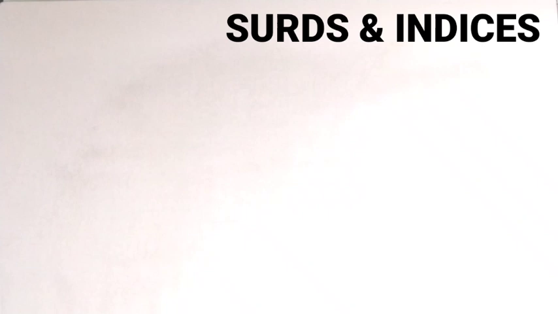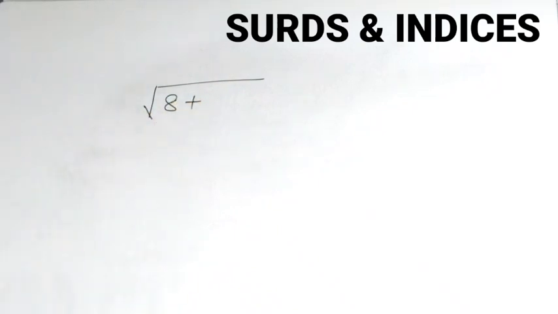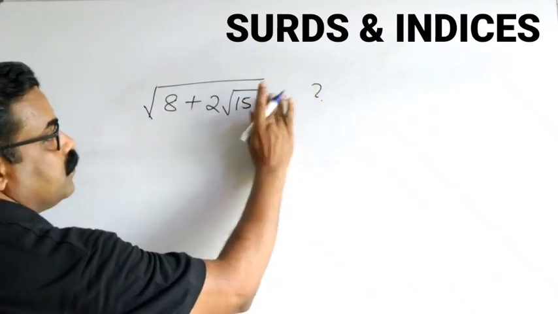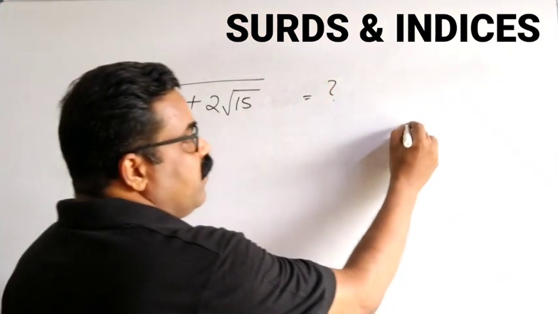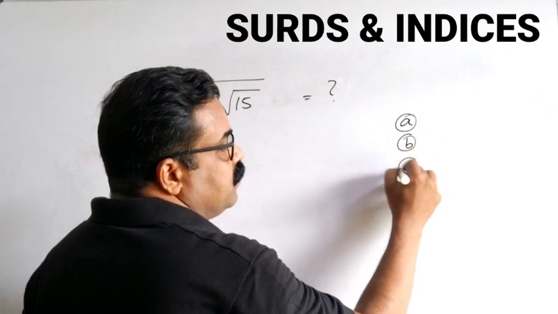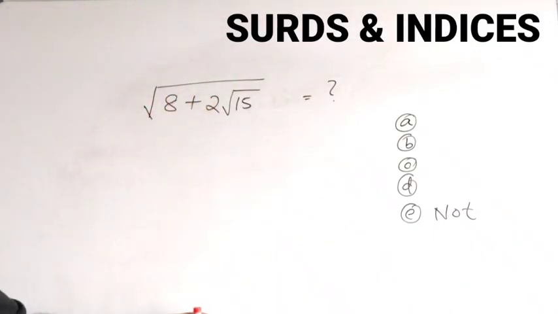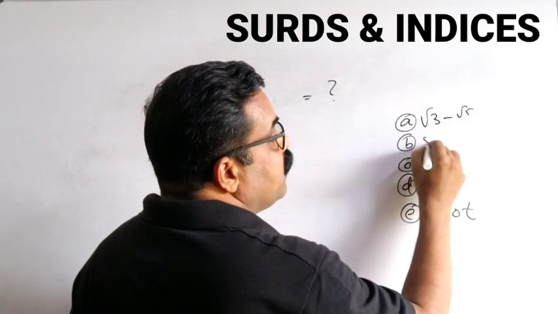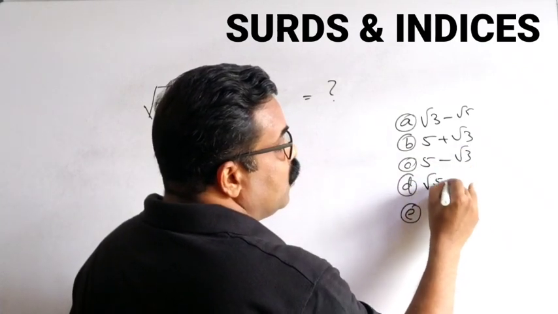So one more question like that. Root 8 plus 2 root 15 is equal to what? Now again 5 options are given. The fifth option is always none of these. And what are the options given? Root 3 minus root 5, 5 plus root 3, 5 minus root 3, root 5 plus root 3.